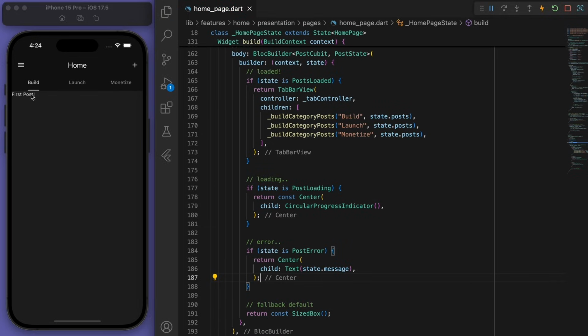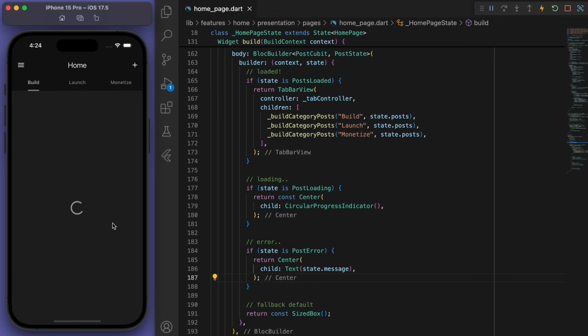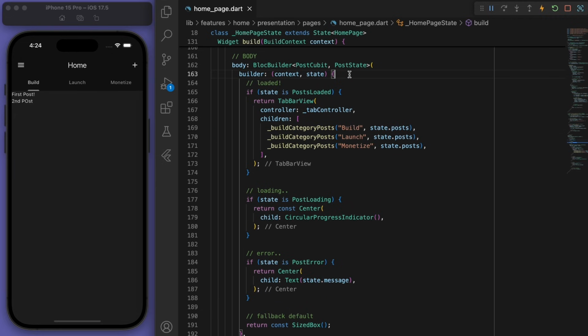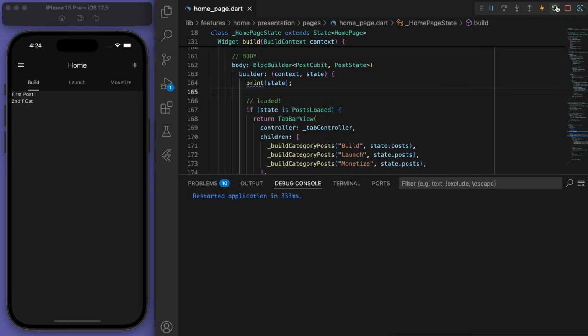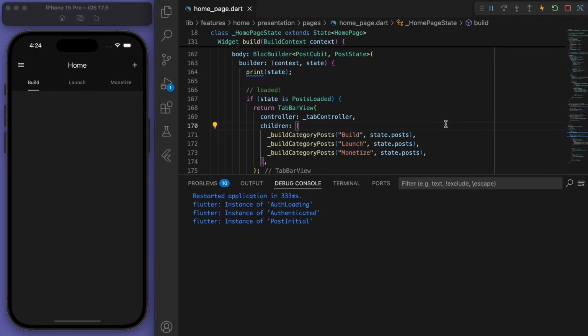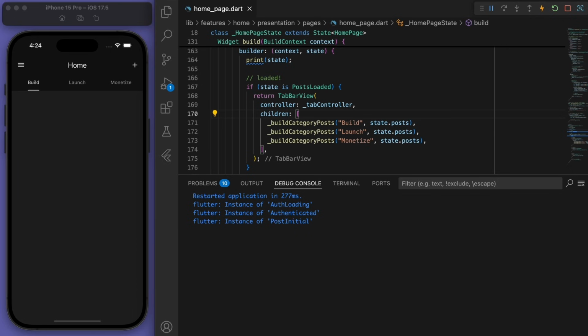Sweet, so if I just save this, you can actually see that there's our first post. And if I create a second post, yes, we are now saving and also reading the data. And just to show you guys this state, at the top here, if you print the state and you open up your debug console, you can actually see everything that's going on in terms of the state management. And this is what we mean by state management. These different states like authenticated, post initial, post created, these are very helpful to see what is actually happening currently in our app.